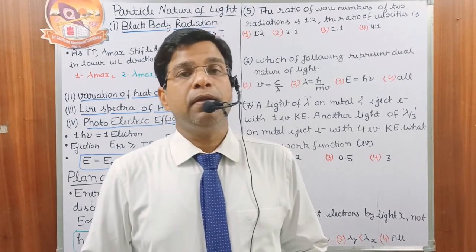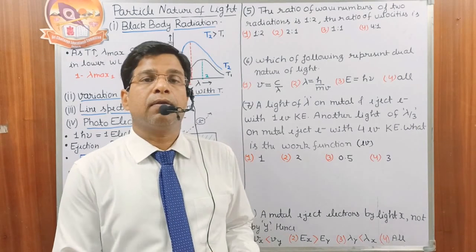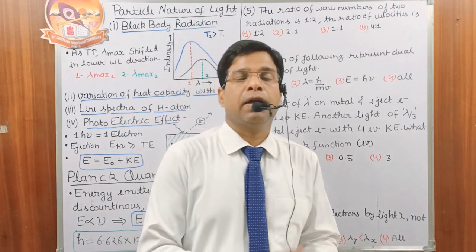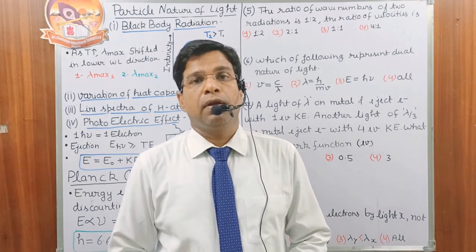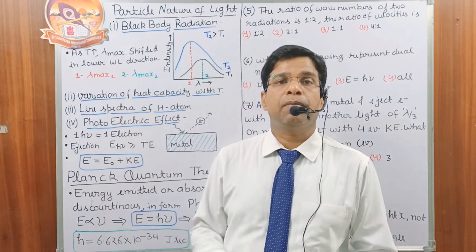To explain these concepts, we have to take the other character of light, that is the particle nature of light. This particle character can explain the following properties.